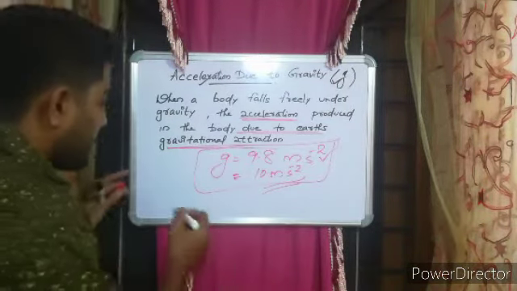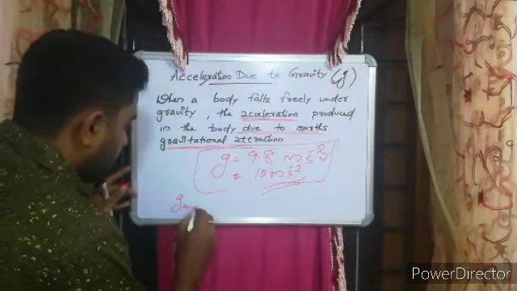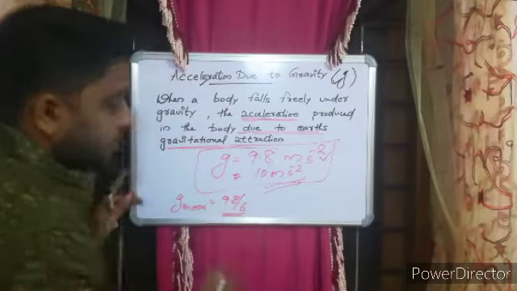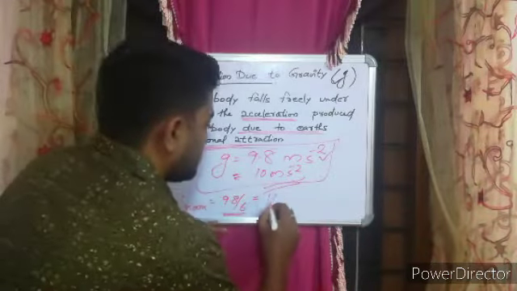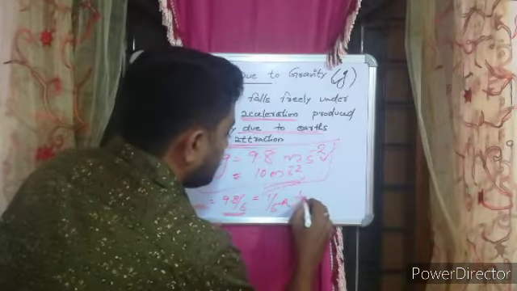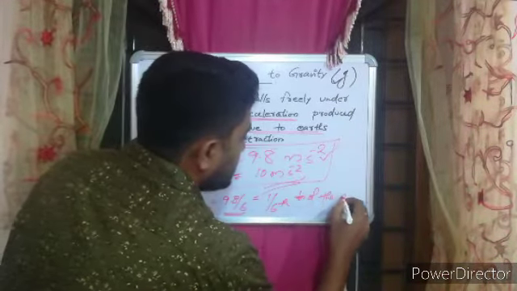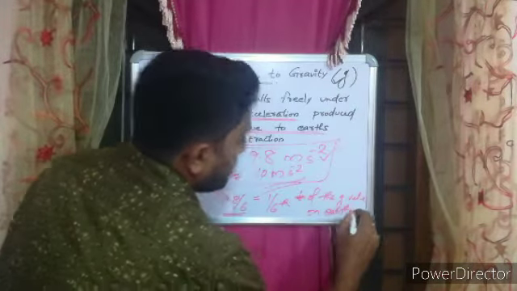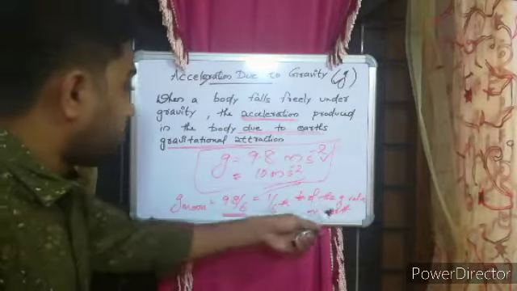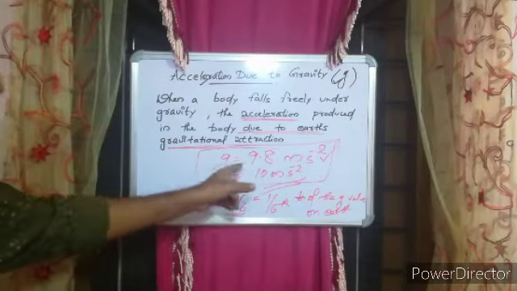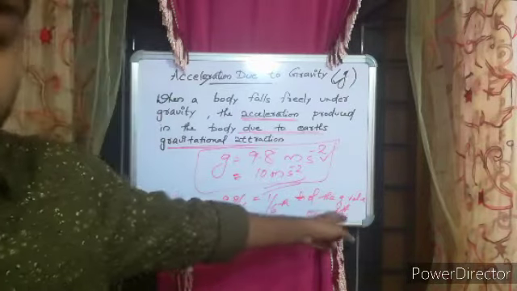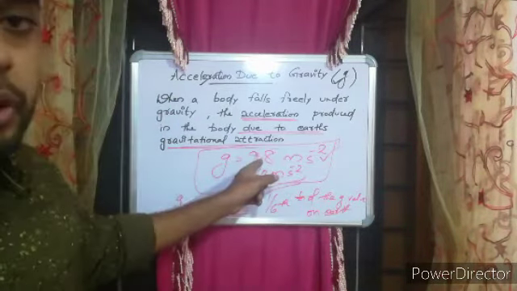But if you consider the value of G on Moon, it will be 9.8 divided by 6, or I can say it is 1 by 6 of the G value on Earth. Okay, so the value of acceleration due to gravity on Earth is found to be equal to 9.8 or 10. But in the case of Moon, it will be exactly 1 by 6 of the value of 9.8.